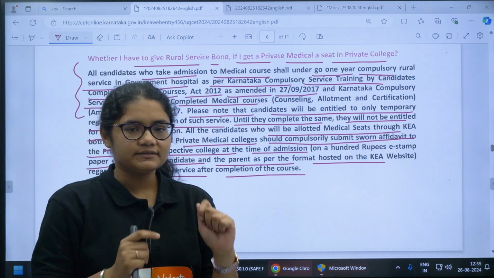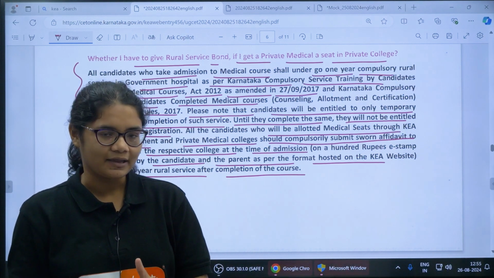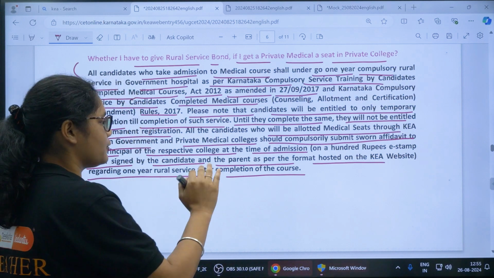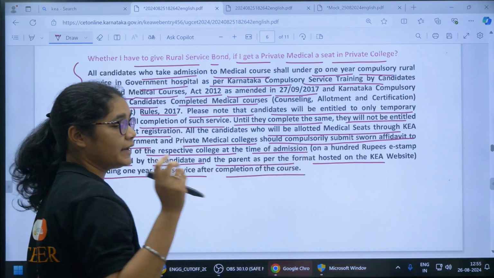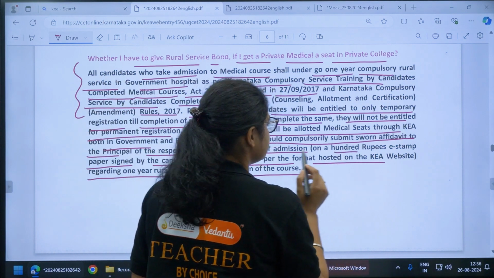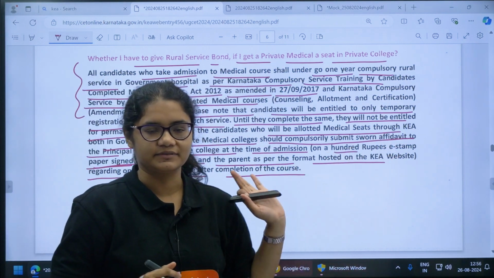So yes, once you complete your medical course, you need to serve for 1 year in the rural area. For that you have to give a promise to the principal at the time of admission, in the format hosted on the KEA website.